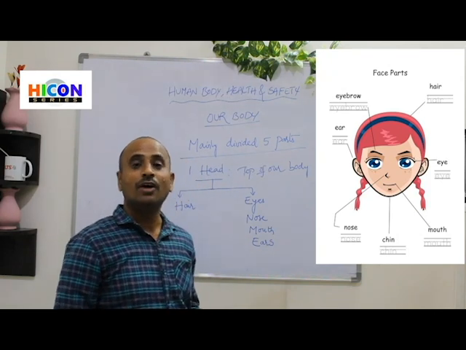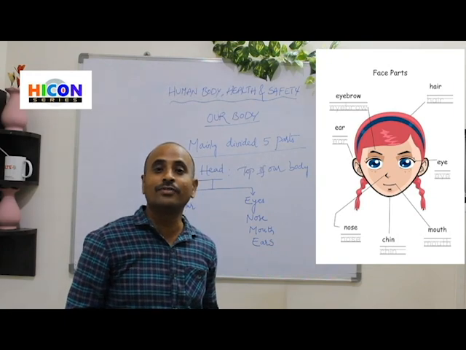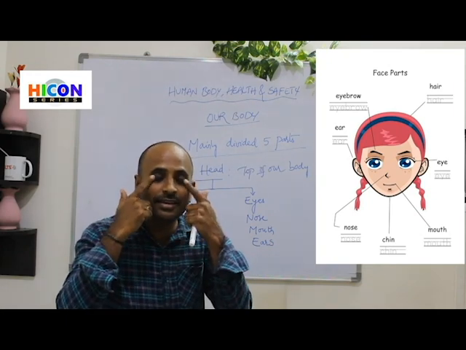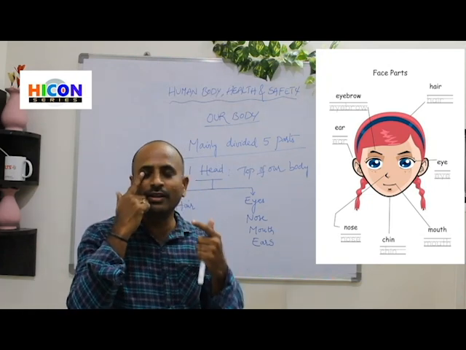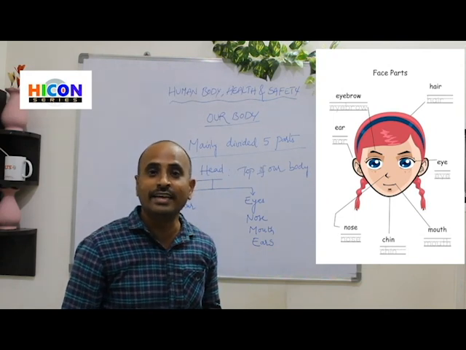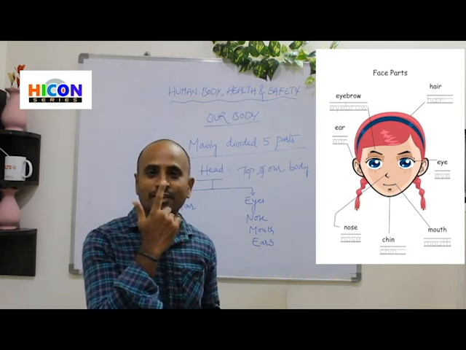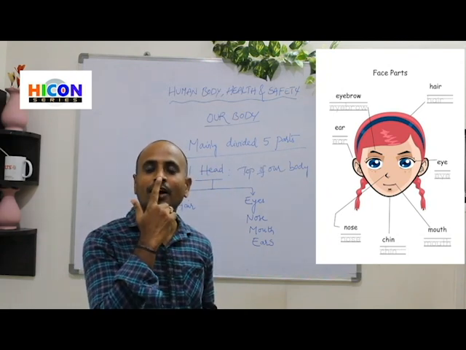Where are our ears located? Yes, these are the ears. How many ears do we have? 2 ears. 1, 2. We have 2 ears. And what is next? Yes, nose. This is our nose. How many noses do we have? 1 nose.